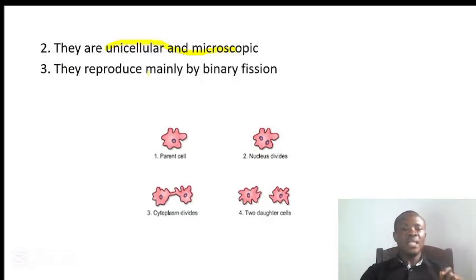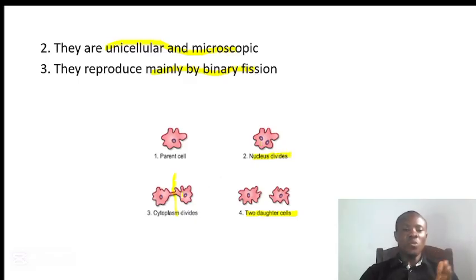Number three is that they reproduce mainly by binary fission. When they want to undergo binary fission, first they will divide the nucleus into two. That one nucleus they have, they will divide it into two because it is the nucleus that contains the genetic material.